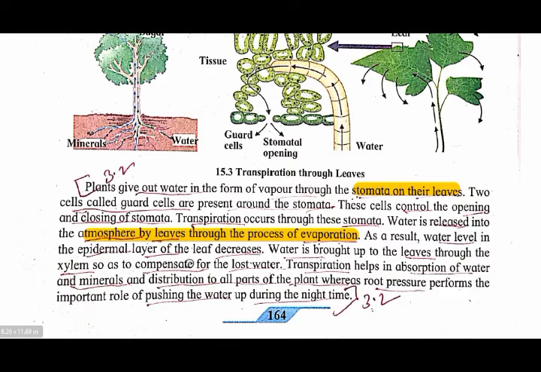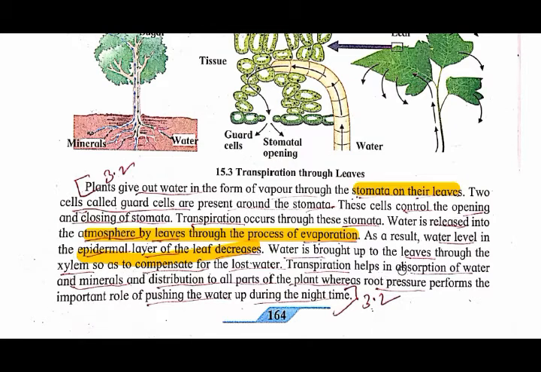As a result, what happened? The water level in the epidermal layer of the leaf decreases, because water is released due to evaporation. The water is released into the atmosphere, so the level of water in the leaves decreases. So how will it get it back? That lost water is again supplied by the xylem.